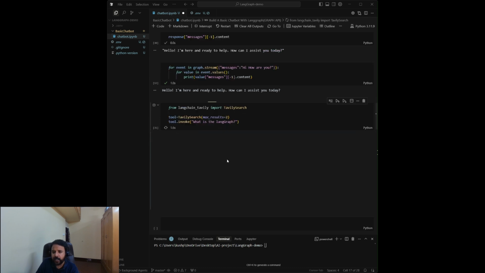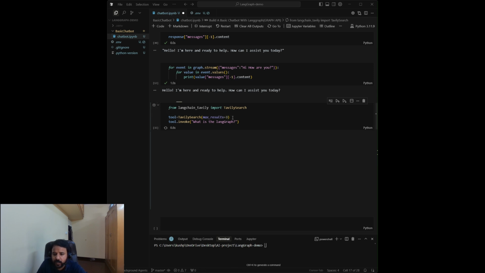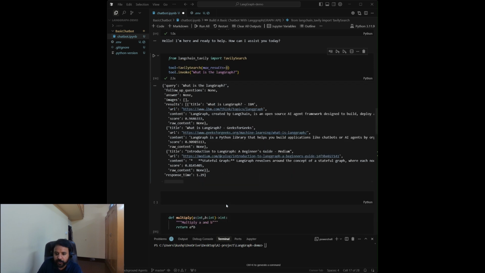Let's execute it. It is searching, and we are basically getting two searches here. We are passing max result equal to 2. Let's try to pass it as 3. So basically it will do the 3 searches. We are getting the 3 responses here. One is from IBM, one is from GeeksforGeeks, third is from Medium, and we are getting the content here. You can print out this content also.